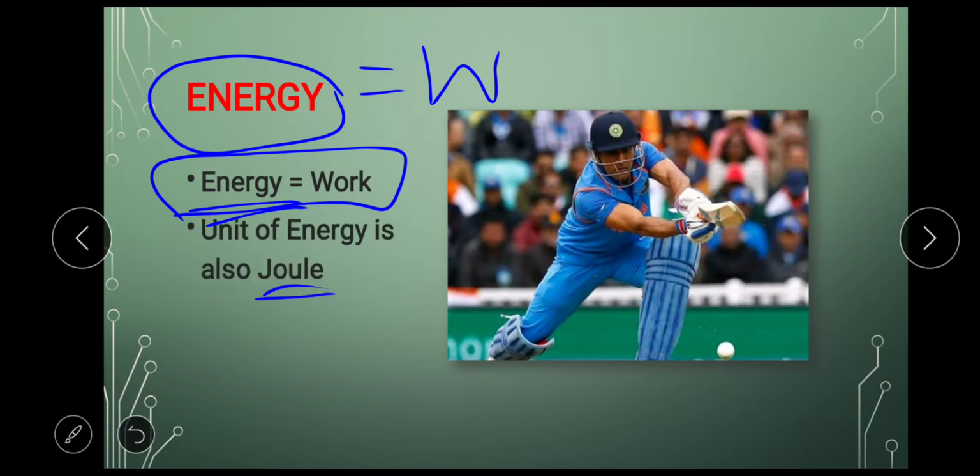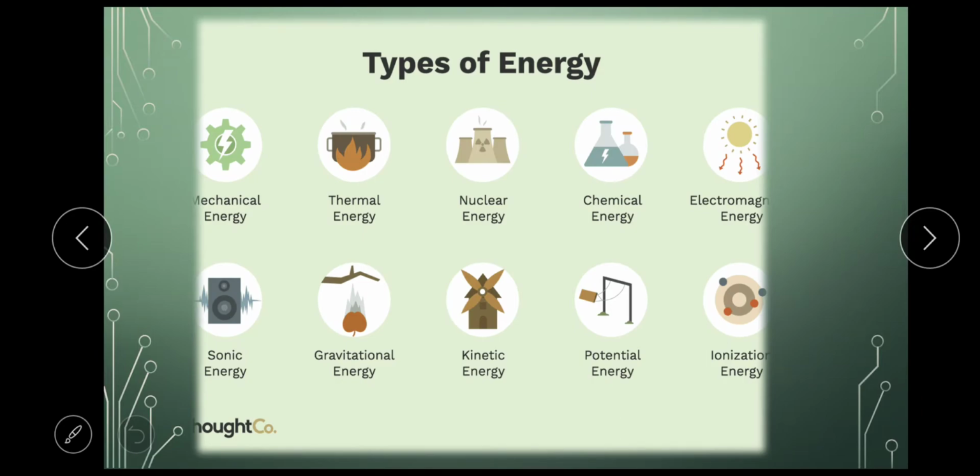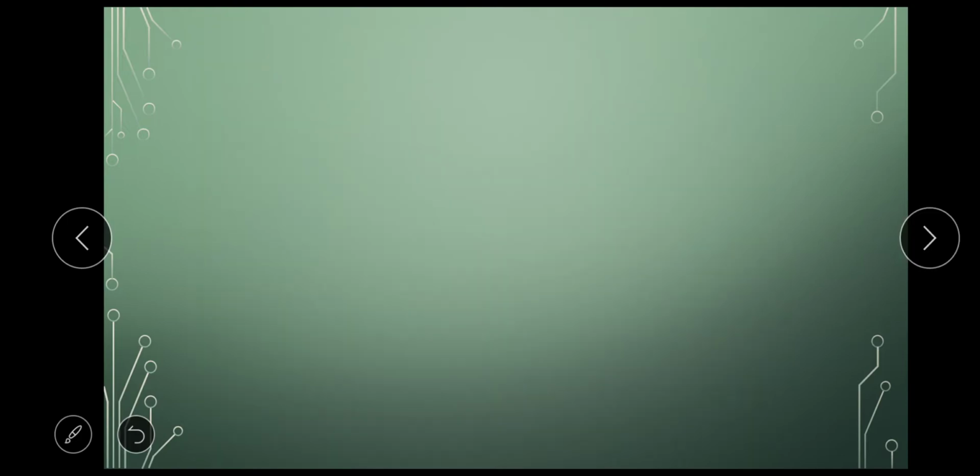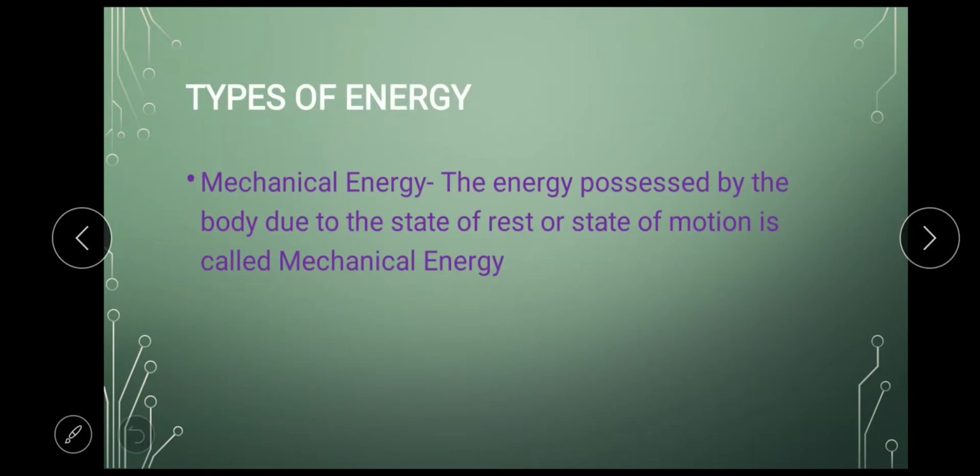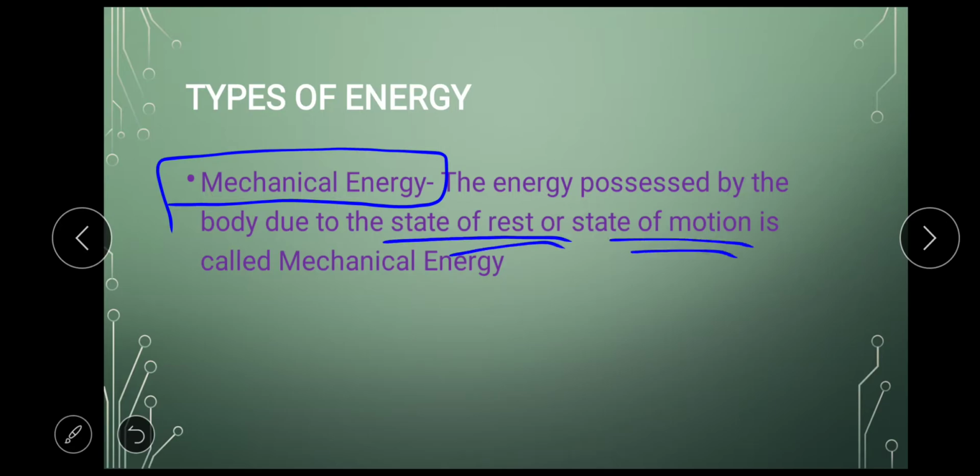Formula is also same. Then we studied the types of energy, out of which mechanical energy was important, and gravitational, kinetic and potential. These four energies were important. So types of energy, first is mechanical energy. What is mechanical energy? Energy possessed by the body due to rest or motion.